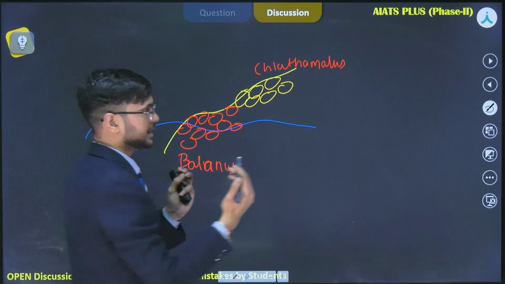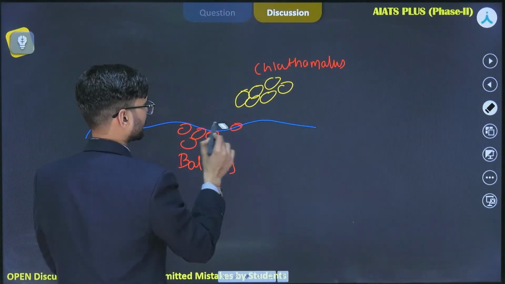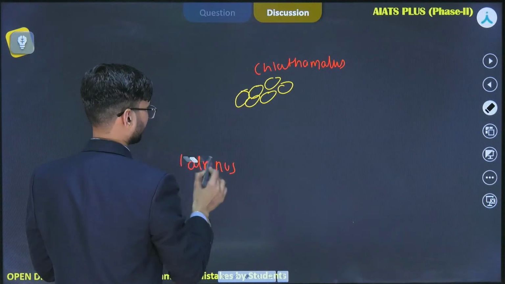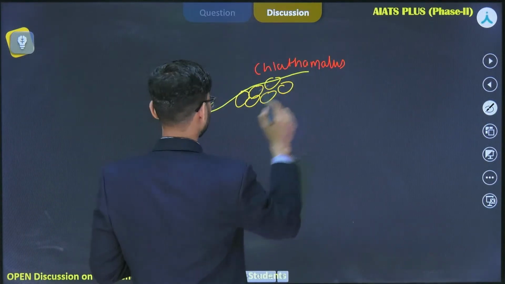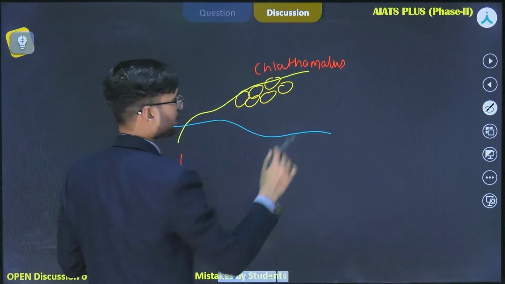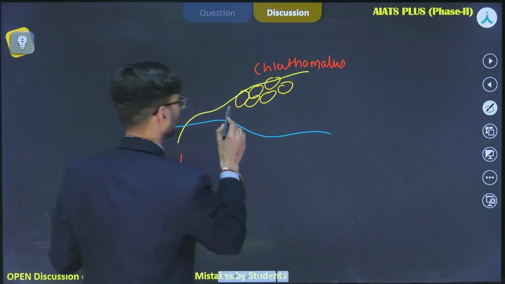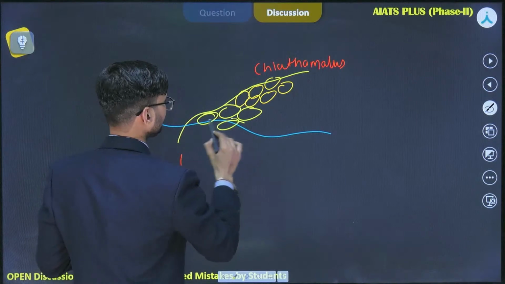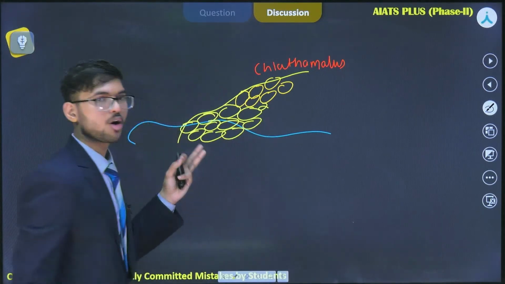But what will happen if I remove the Balanus from this region? What will be the scenario? As the superior species has been removed from the intertidal area, the Chthamalus will now try to grow in this intertidal zone as well. So this is a competitive release.